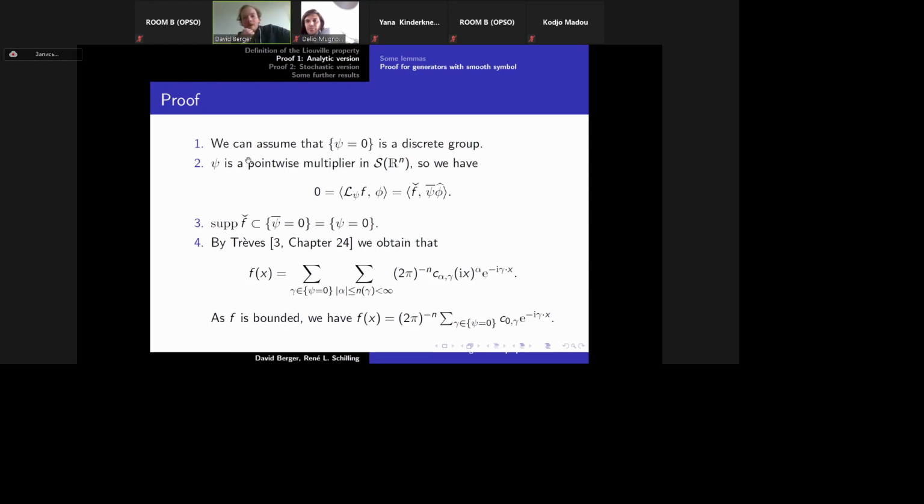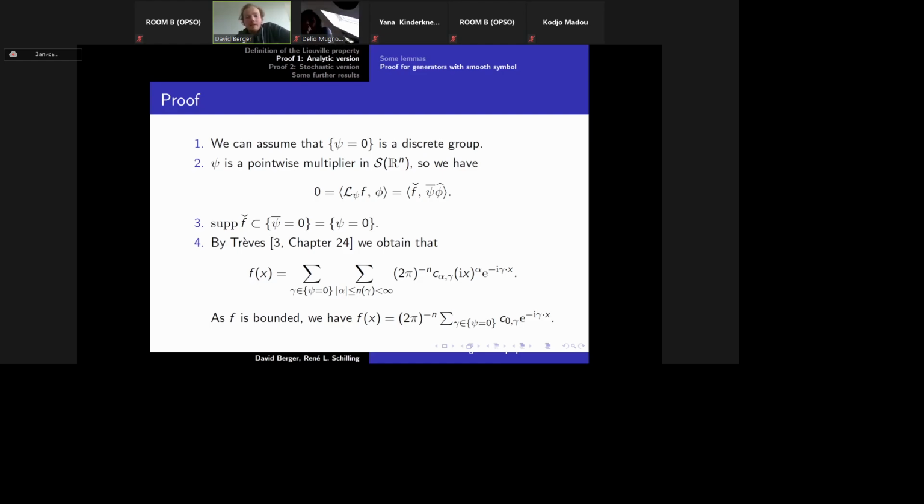How to show it? At first, we can assume that the zero set is a discrete group. Otherwise, we just take the projection onto this discrete group. Now, psi is a pointwise multiplier in the Schwartz space. So we have that 0 is equal to the integral of the inverse Fourier transform of f times the complex conjugate of psi times the Fourier transform of phi.